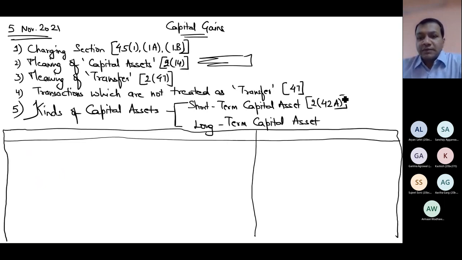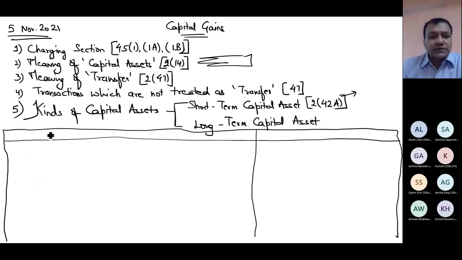So what is a short-term capital asset? A capital asset which is held by you for not more than 36 months, 24 months or 12 months immediately preceding the date of its transfer. That is short-term, otherwise long-term. So which are those assets where the holding period is 12 months? Type of capital assets.